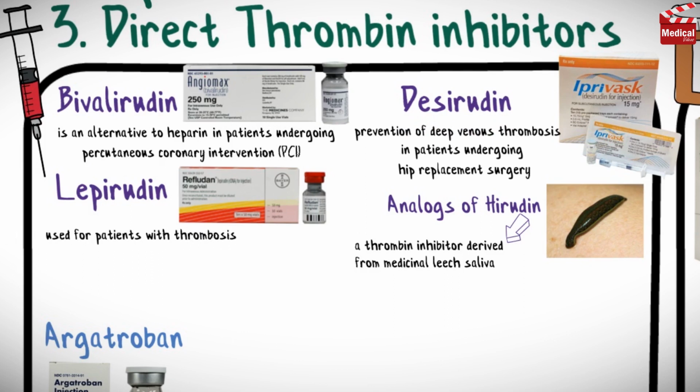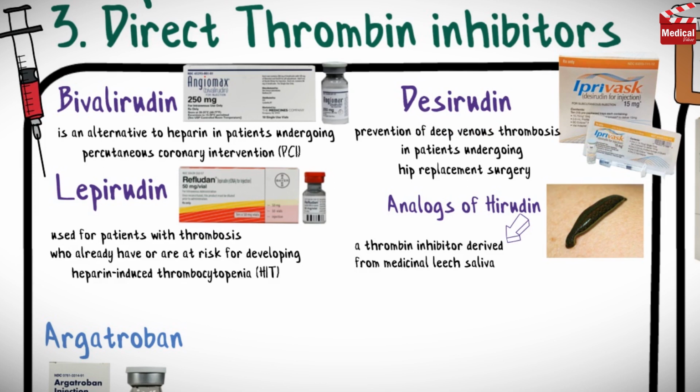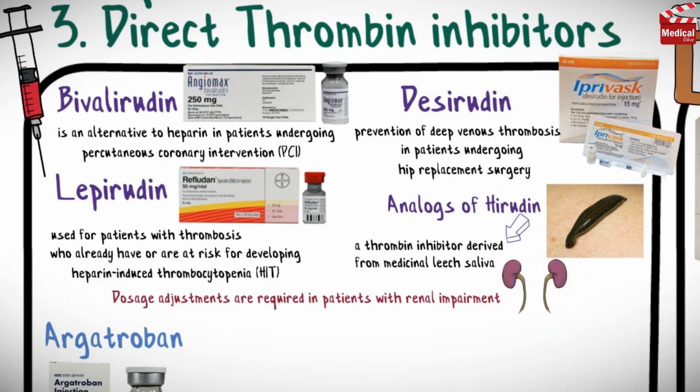Lepirudin is used for patients with thrombosis who already have or are at risk for developing heparin-induced thrombocytopenia. Dosage adjustments for these agents are required in patients with renal impairment.